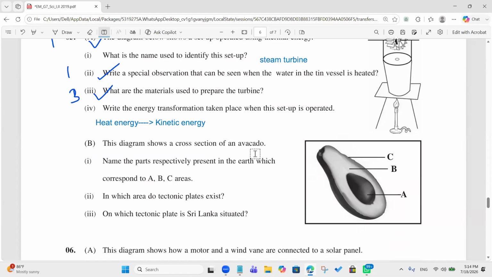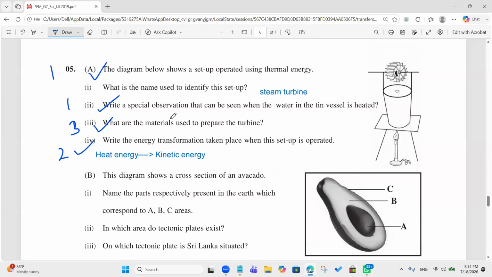Right. B part. Okay, so for this one also we can give 1 mark. Okay, we can give 2 marks, I guess. This diagram shows a cross section of the earth. Name the parts respectively represented in the earth which correspond to A, B, C. What is A? Crust. B, Mantle. C, Core. Take 1 mark.